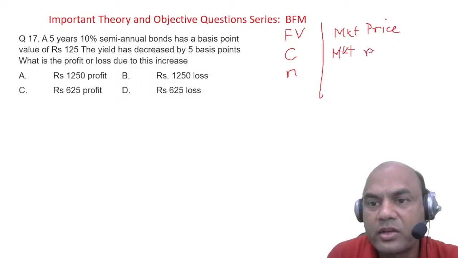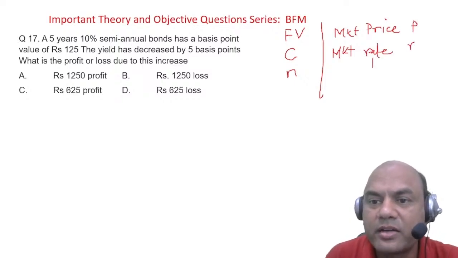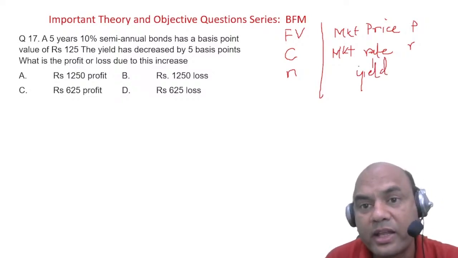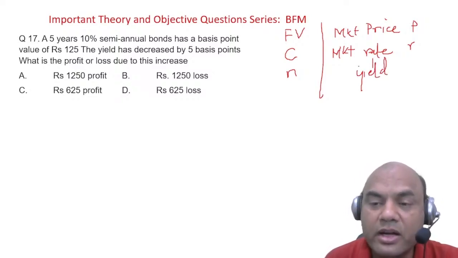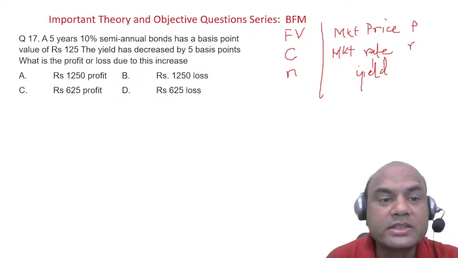So this price we call P and market rate we call R. This is also called yield or asking rate or YTM or discount rate. Any name it can be called. Okay, this R. So what is given now?